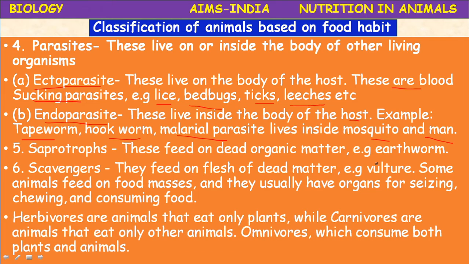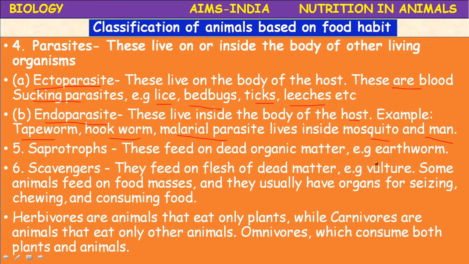Even plants also have saprophytes and parasites. Bacteria and fungi belong to the plant group, they are called saprotrophs. So herbivores are the animals that eat only plants.